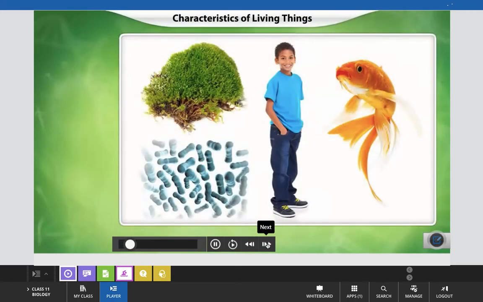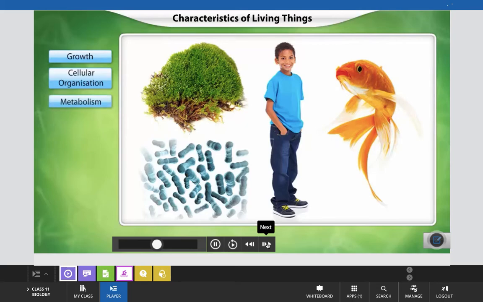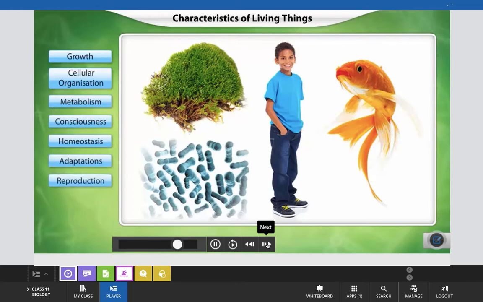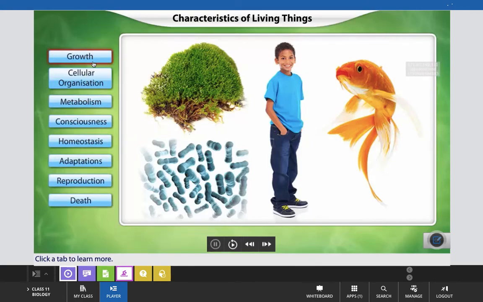The essential features exhibited by all living organisms are growth, cellular organization, metabolism, consciousness, homeostasis, adaptations, reproduction, and death. Click a tab to learn more. Now, one by one, we will try to understand these once again.